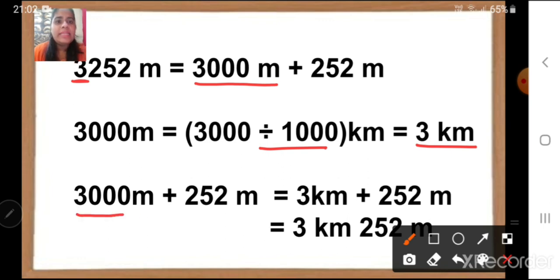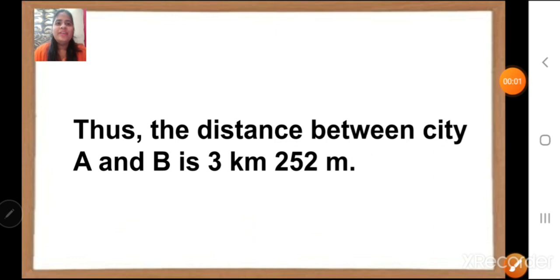Then we will write here the expanded form. And then we are going to replace the meter into kilometer, which is equal to 3 kilometer plus 252 meters. That is our answer. 3 kilometers and 252 meters. So children, thus the distance between city A and B is 3 kilometer 252 meters. So this is how we are going to solve our questions.